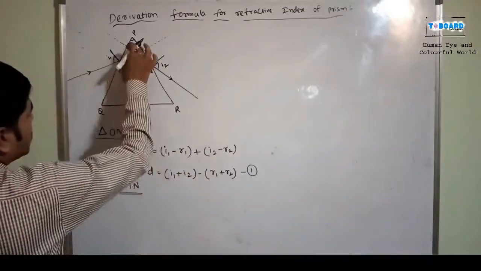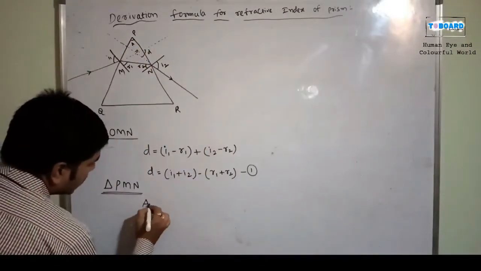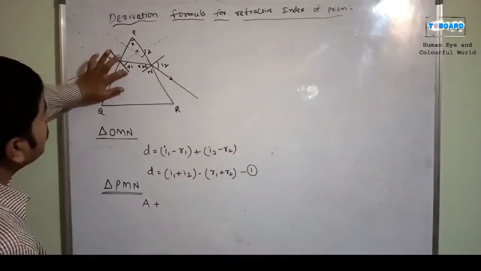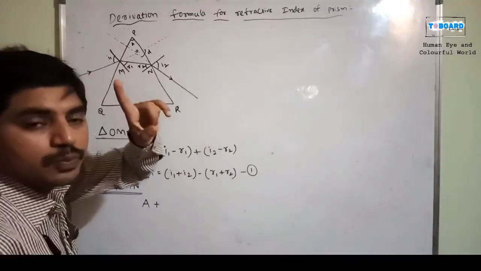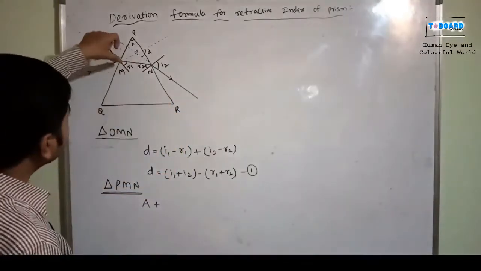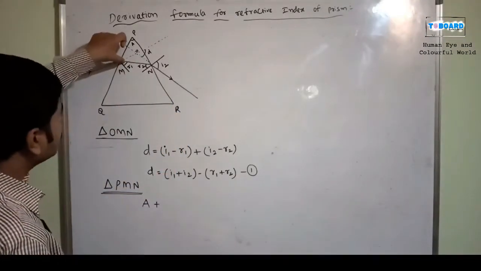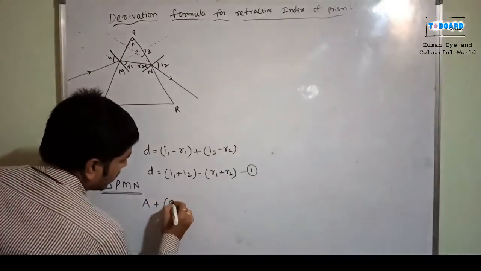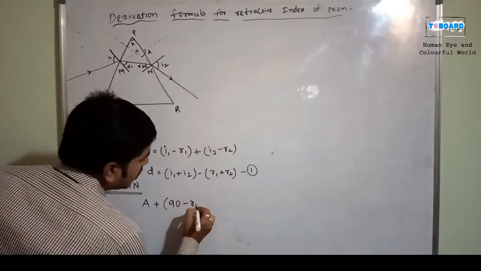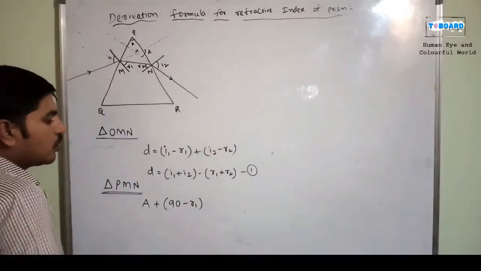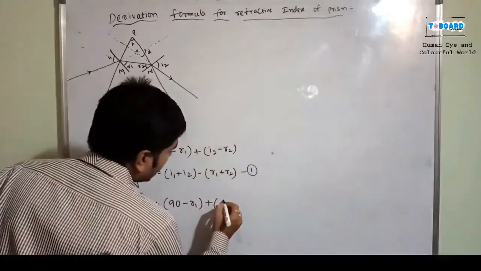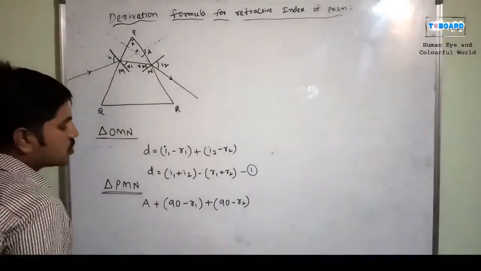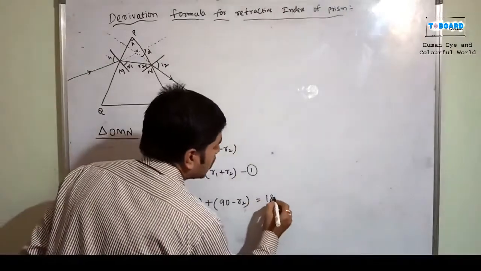So A is one angle, plus the other angles. We don't know their total value, but each normal makes 90 degrees, so I subtract R1 from 90. So 90 minus R1 is one angle, plus 90 minus R2 is one more angle, and the total is equal to 180 degrees.